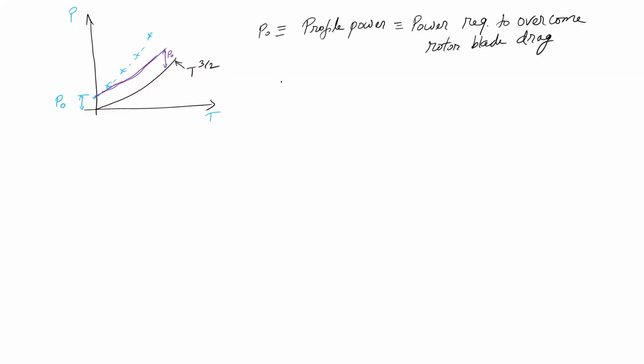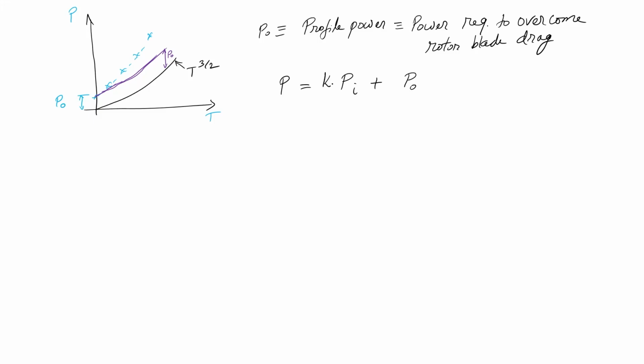So, what we do is we say now total power, or my real power, consists of this ideal power plus this. So, ideal power is also my induced power, power required purely to generate this induced velocity. So, this is the power which is required to generate thrust. The other part of the power is a loss, it does not contribute to my thrust. But this Pi, from my momentum theory, is not accurate enough. It does not account for some losses as a function of thrust.